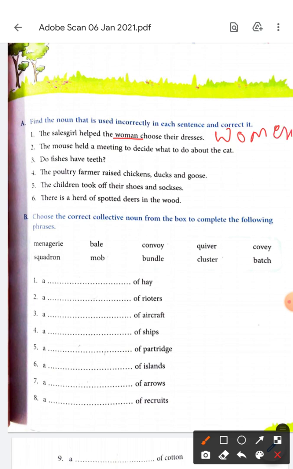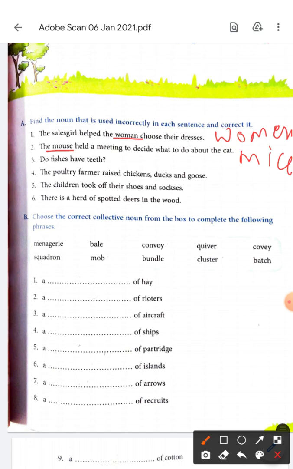The mouse held a meeting to decide what to do about the cat. Have you heard the story? Who will bell the cat? The mouse held a meeting to decide. If we are holding a meeting, that means it is not one mouse. Mouse is singular. It has to be plural. So it will be mice.